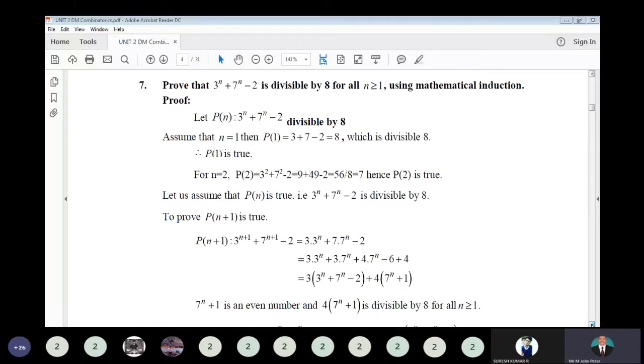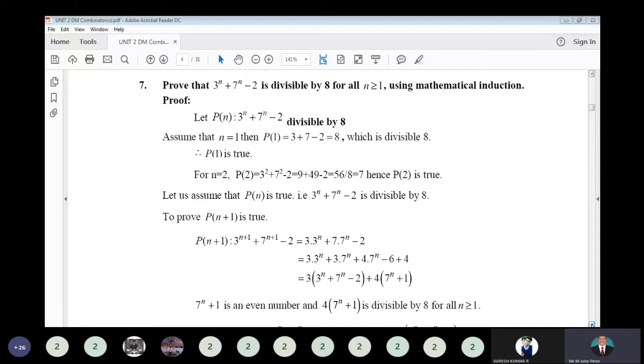Prove that 3^n + 7^n - 2 is divisible by 8 for all n greater than or equal to 1 using mathematical induction. So let P(n) be: 3^n + 7^n - 2 is divisible by 8. For n = 1, we have to check whether it is divisible by 8.